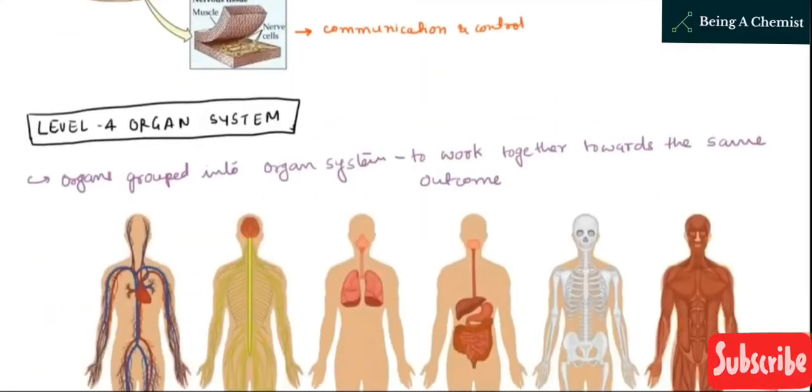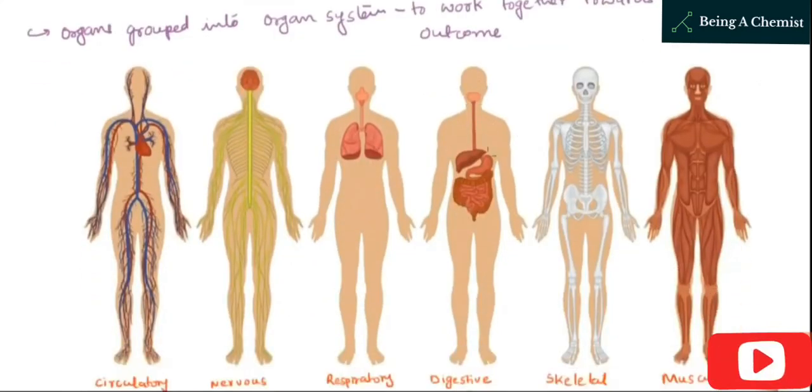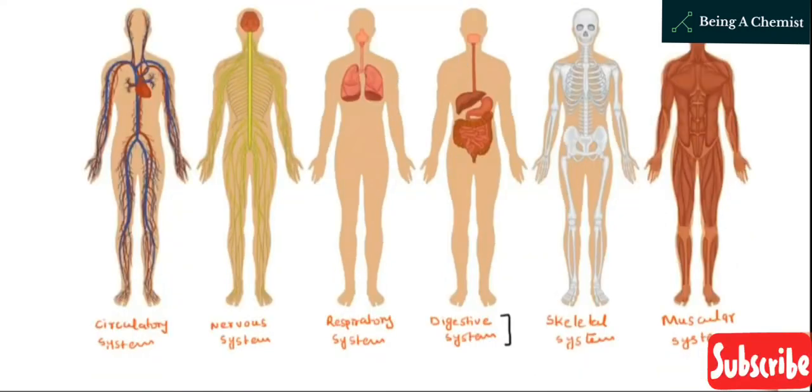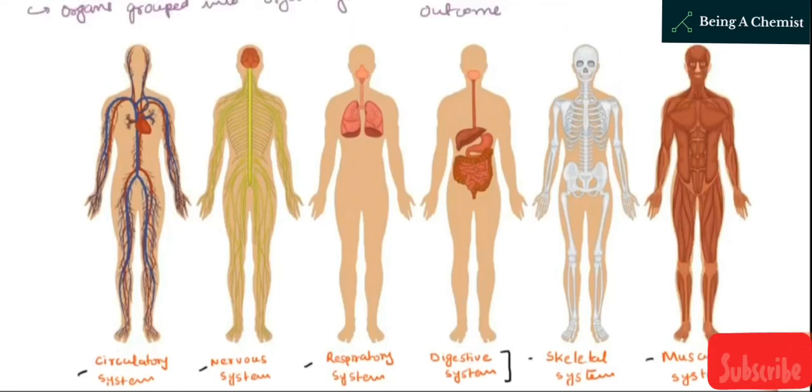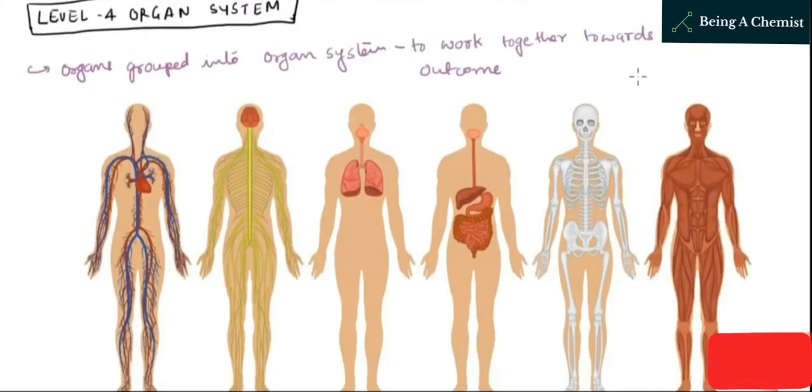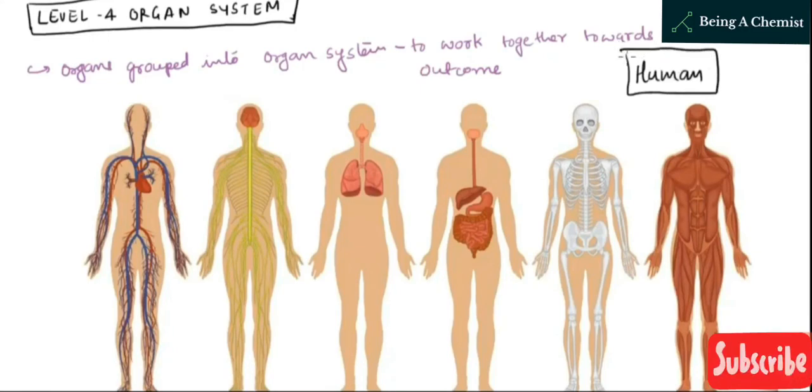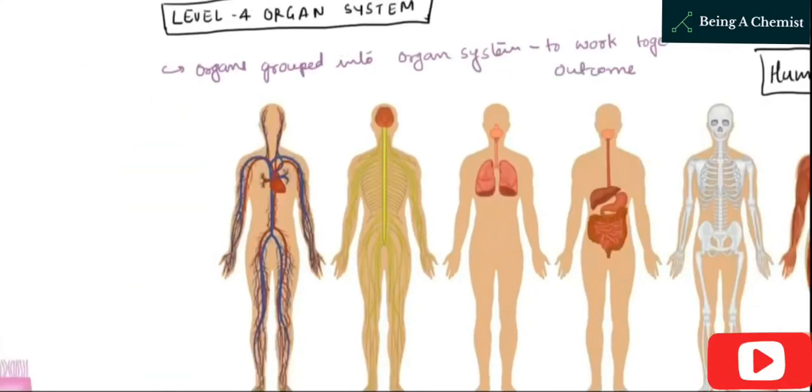Now have a look at the next level of organization, that is level 4, organ system. As we all know, organs are grouped into organ systems to work together towards a same outcome. For example, we have discussed the digestive system and other systems, that is circulatory system, nervous system, respiratory system, skeletal system, muscular system. All these are considered organ systems and are found in our body, that is in humans.